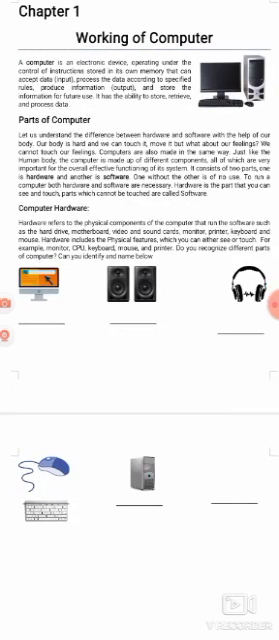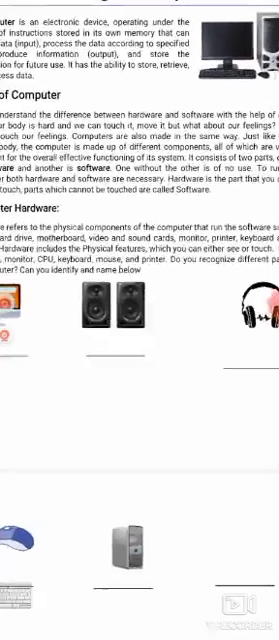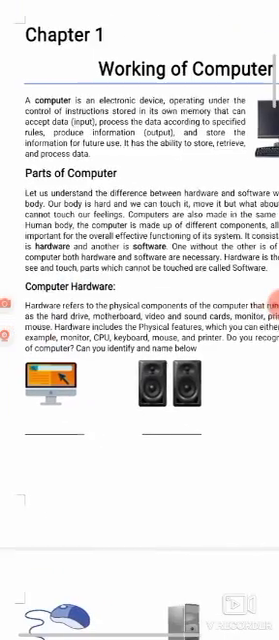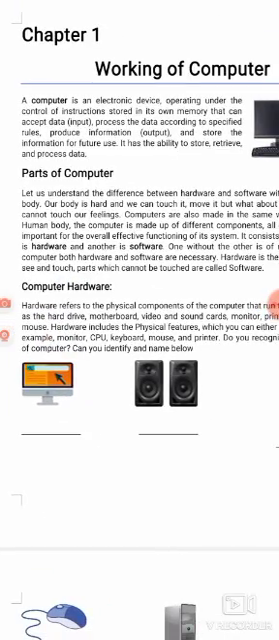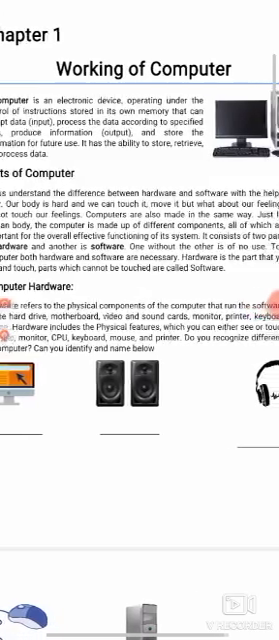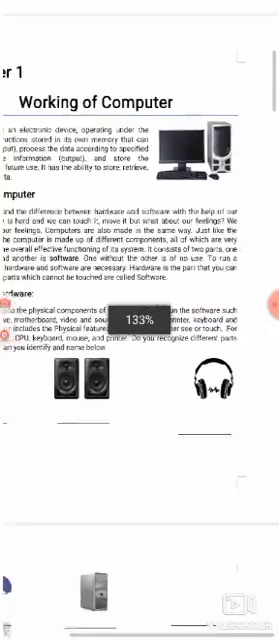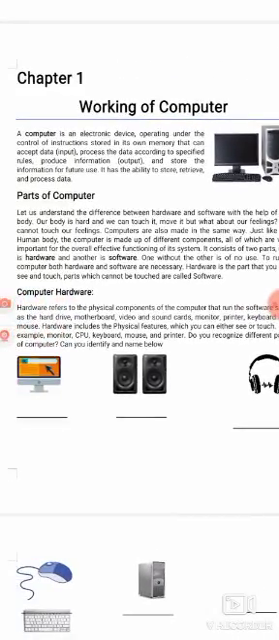So let's talk about the parts of a computer. A computer is made up of many parts, hardware and software. Let us understand the difference between hardware and software with the help of our body. Our body is hard and we can touch it and move it. But what about our feelings? We cannot touch our feelings.